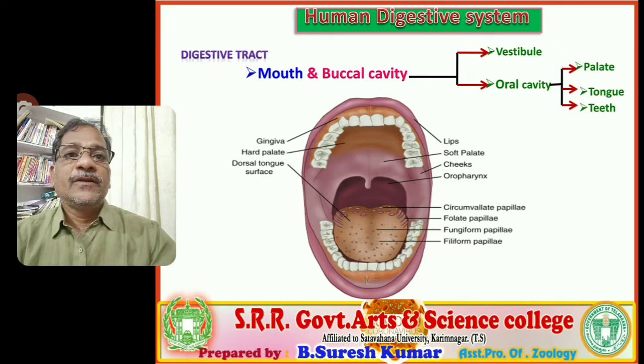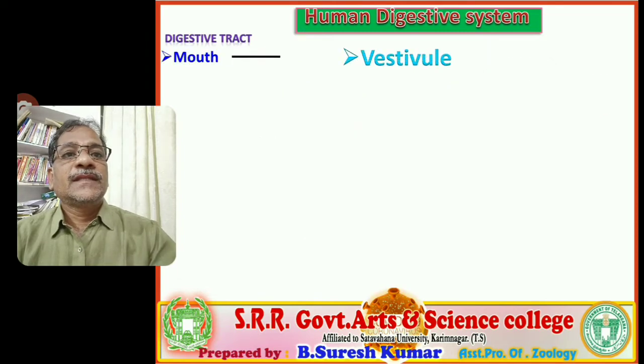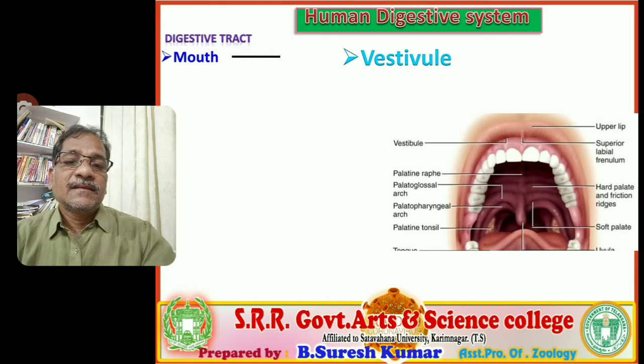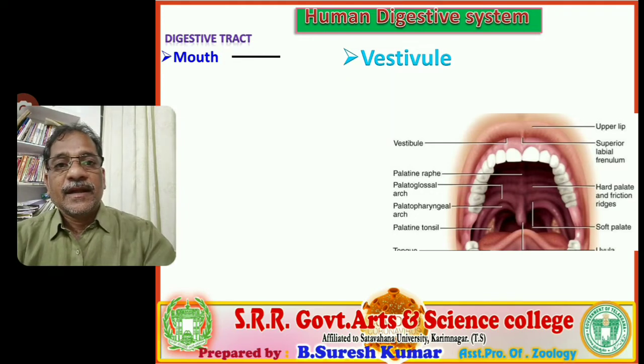Before leading to the oral cavity, we find a prominent structure, that is the vestibule. Now let us discuss the vestibule. The vestibule is a slit-like space that is present between the lips and gums. So its external surface is bordered by lips, and its inner surface is bordered by gums.